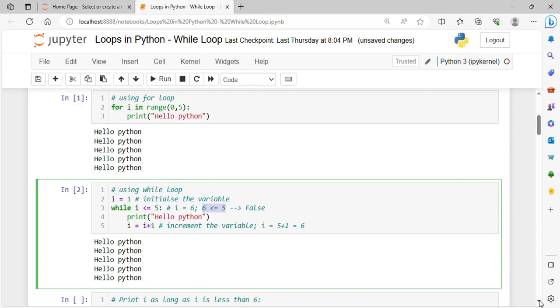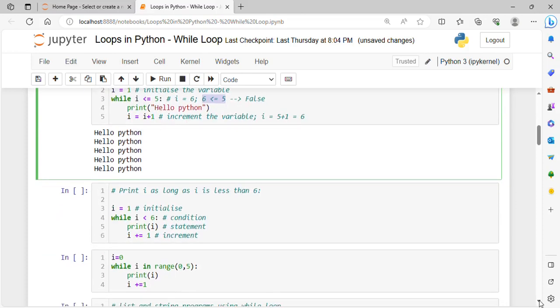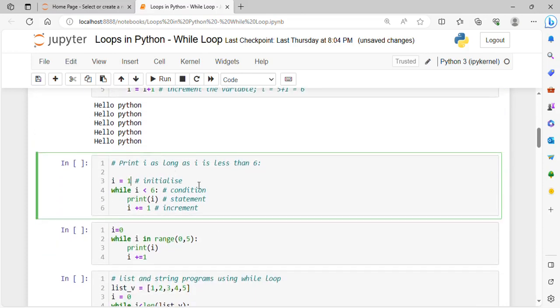Okay, so in this way the loop works. Now we'll see this program. In this program, we are printing the value of the variable I as long as I is less than 6. As long as the value is less than 6, we are going to print that value. As soon as it becomes equal to 6, the loop is going to exit.